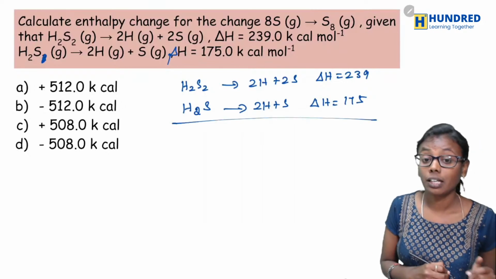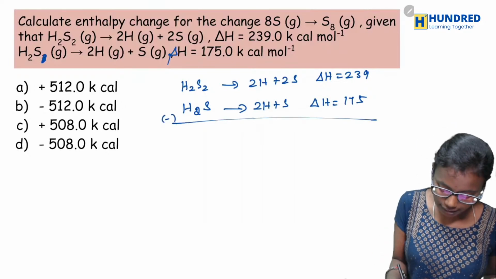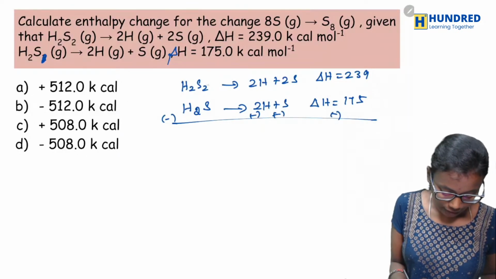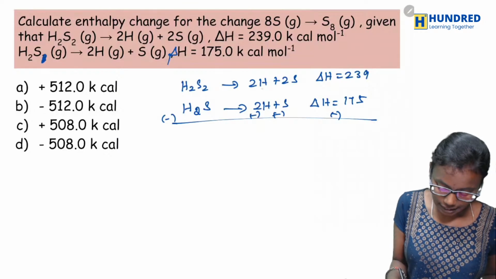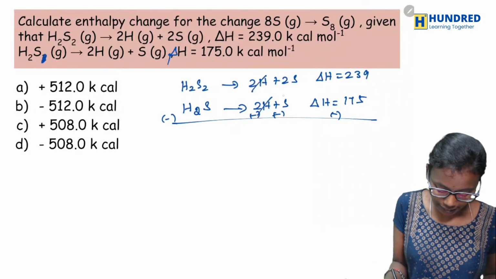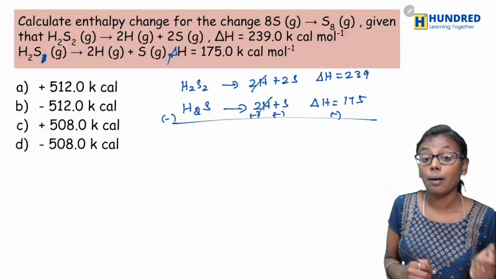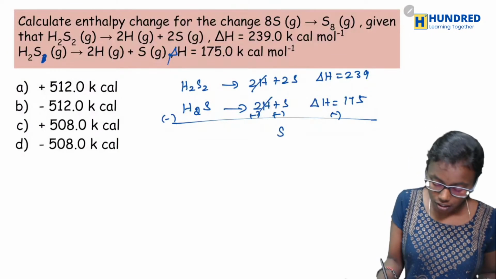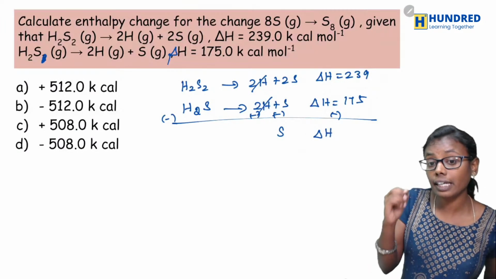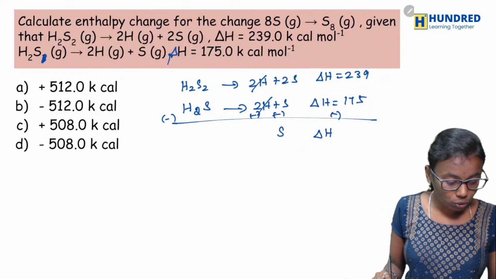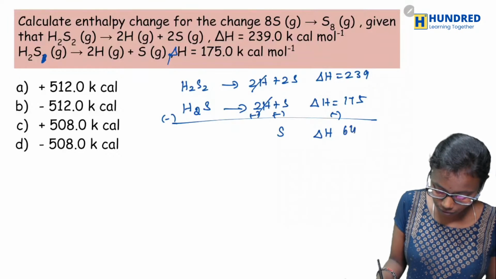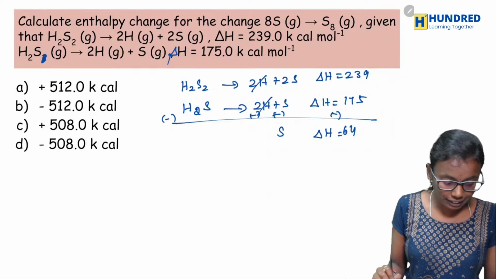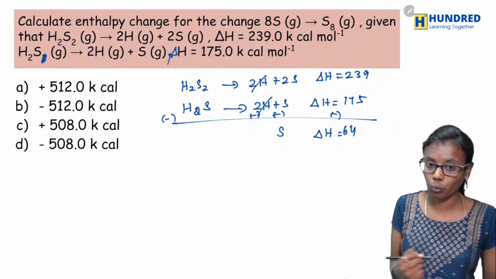Now if I subtract this equation, H2S2 will get cancelled, 2H and 2H will get cancelled, and 2S minus S would be S, right? So for the formation of S, what would be delta H? 239 minus 175 would be 64.